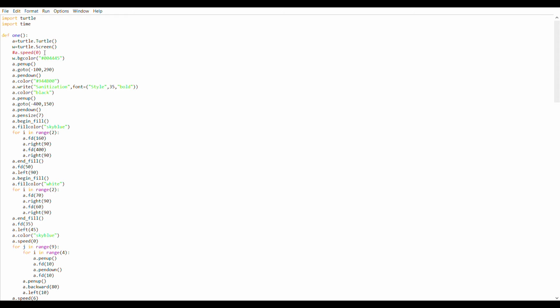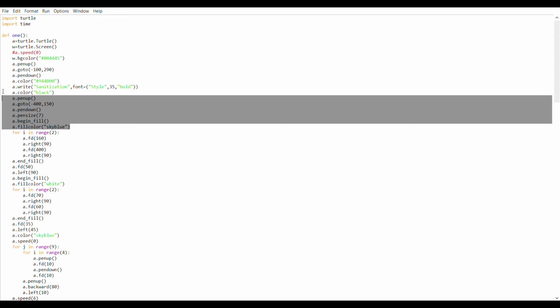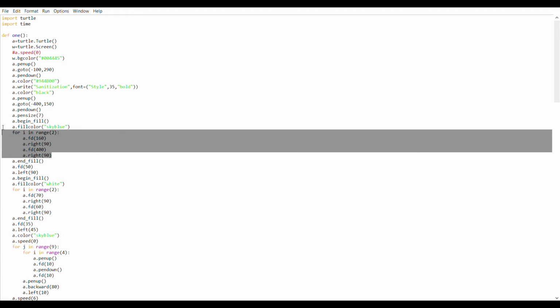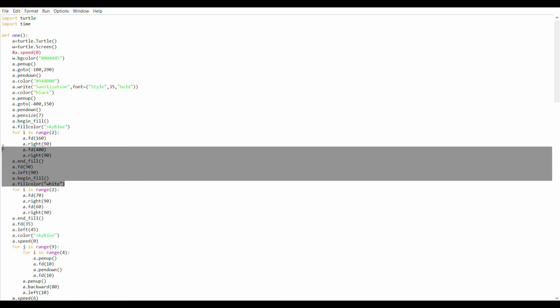Hello ma'am, my name is Rupin and I have created a short animation using the turtle module of Python. So I'll explain the code now. This code is used to print a sanitizer on the turtle screen. This code is used to create a rectangle with a sky blue background color on the turtle screen. This code is used to create the nozzle of the sanitizer.